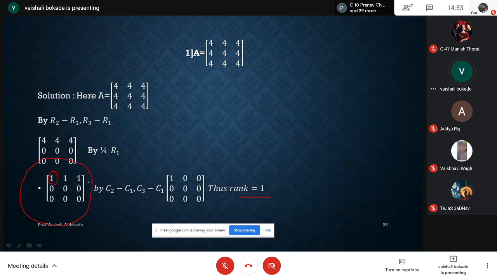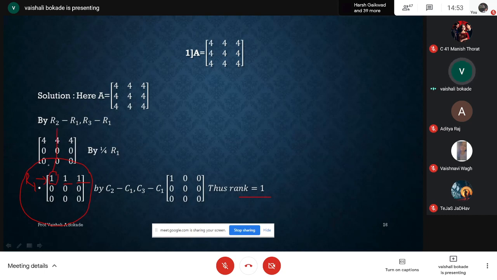So after getting echelon form, what I'm doing, I have to go for column transformation for converting it to normal form or canonical form. How am I using column transformation? See, what I told, according to that, first I'm concentrating on R1. First I'm concentrating on row 1. In row 1, except at one place, I have to make the other elements 0.